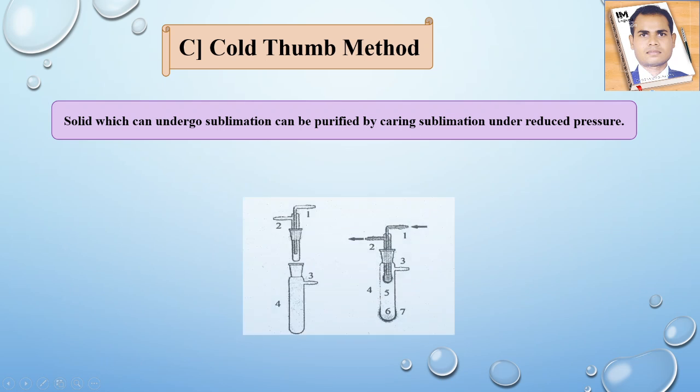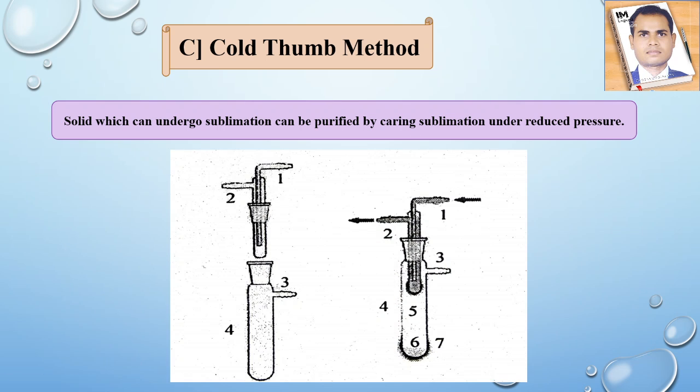You will see this kind of arrangement is there. This kind of system we have to arrange. In that system, the raw product, you can see here number 6, is in the bottom of the outer tube, and 4 is heated.